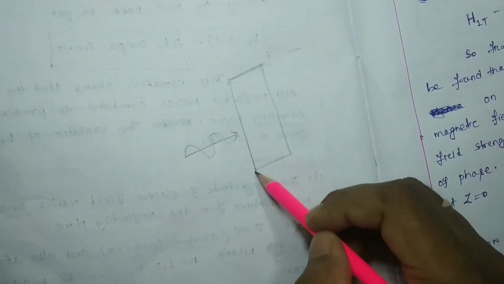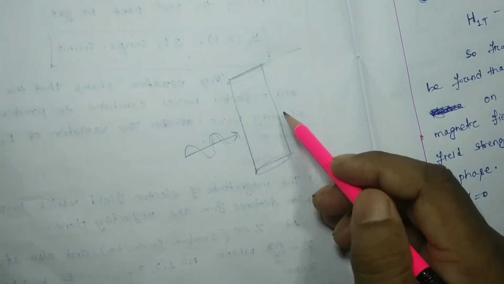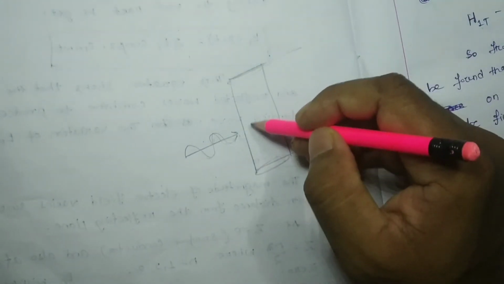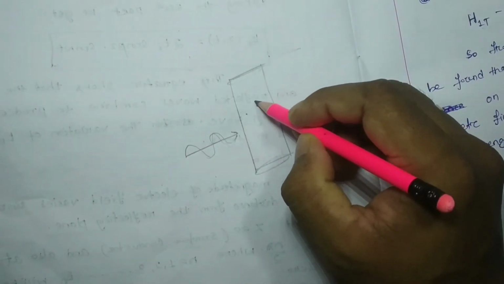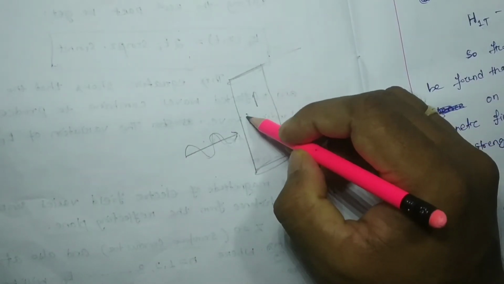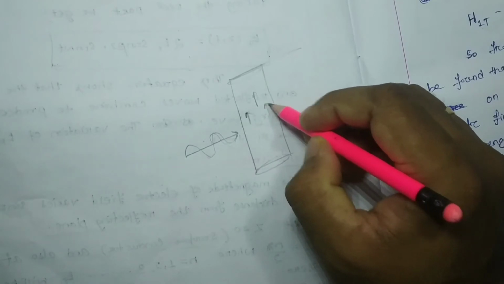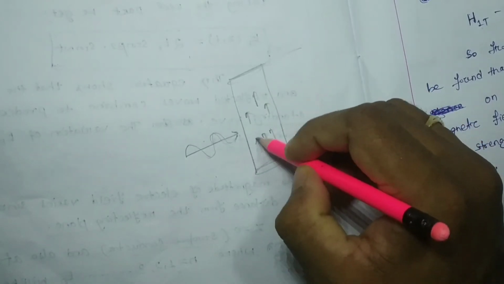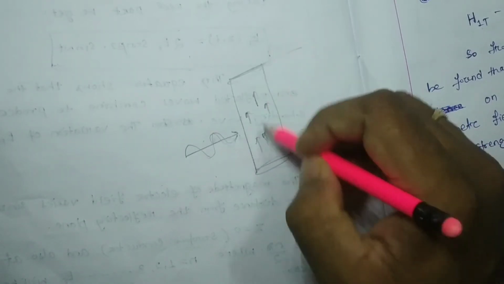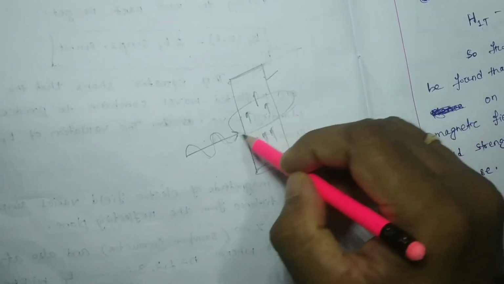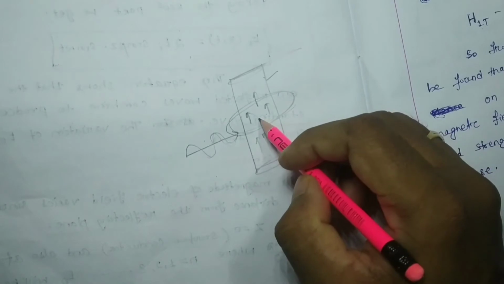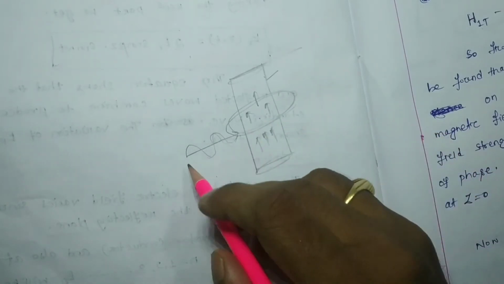If the magnetic field changes, obviously the magnetic flux will change, and the so-called electrons are going to move in a particular direction. So when the electrons move in a particular direction in the conductor, we find the magnetic field mostly outside the conductor, not inside. You got my point? According to Faraday's law,